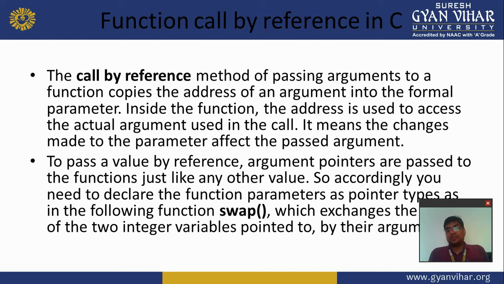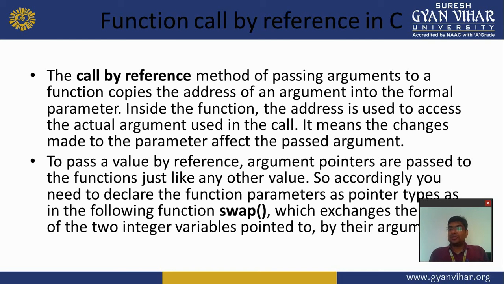So when we need the function's changes to apply to the original value, we use call by reference. But by default we use call by value, where a duplicate value is created, and that's it.